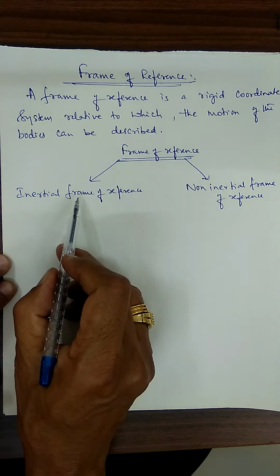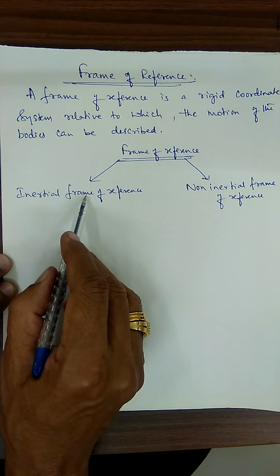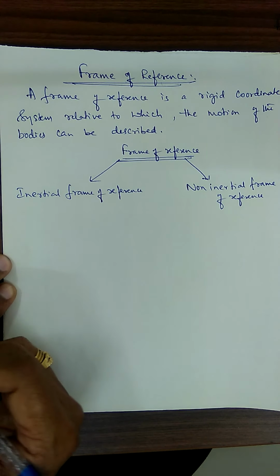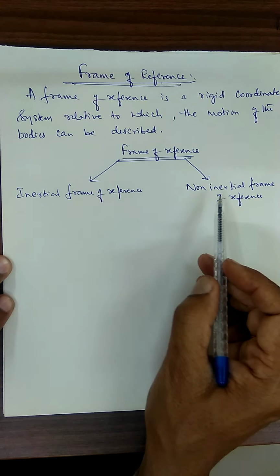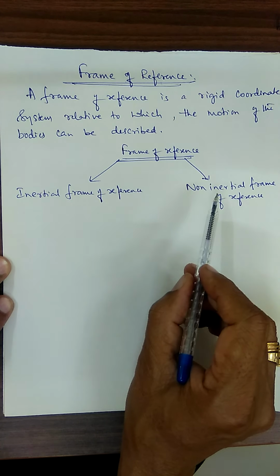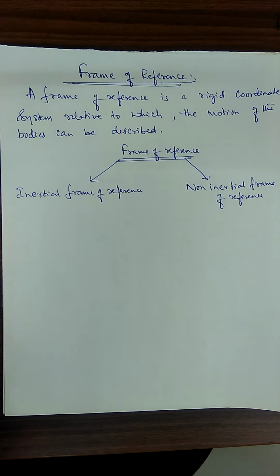What do you mean by inertial frame of reference? Basically, it is a frame of reference. Here also we are discussing the motion of the bodies. We are asking a 2 marks question: what do you mean by inertial frame of reference and what do you mean by non-inertial frame of reference? Explain with examples. Illustrate with an example.